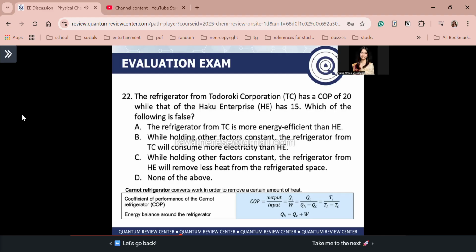Or letter C: while holding other factors constant, the refrigerator from HE will remove less heat from the refrigerated space. Okay, so guys, this is true. Because when we say lower coefficient of performance or efficiency, lower efficiency, less heat is removed, right? Less heat is removed when the COP is lower per unit of work.